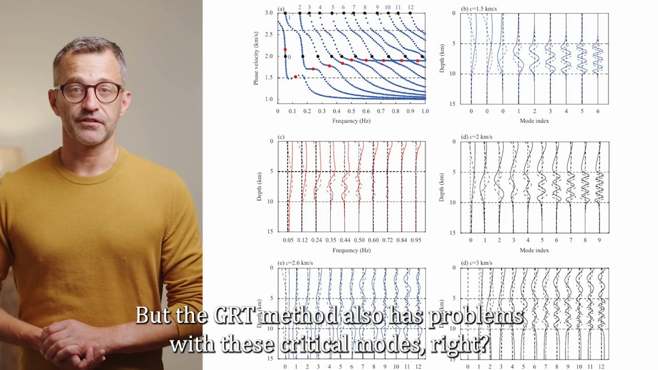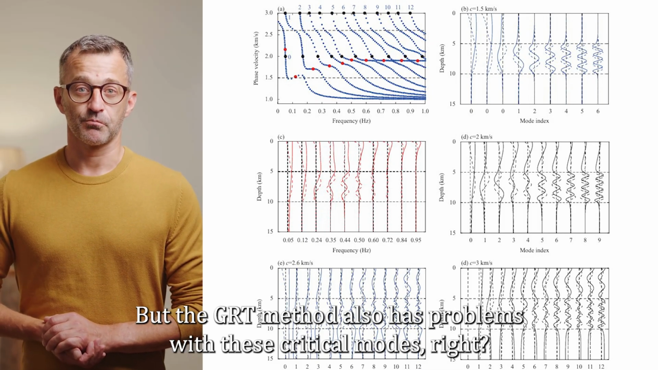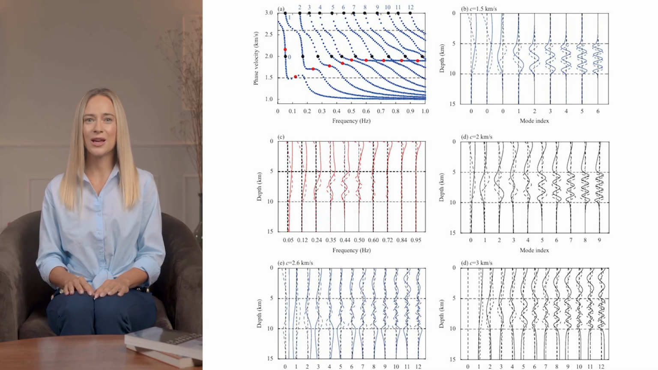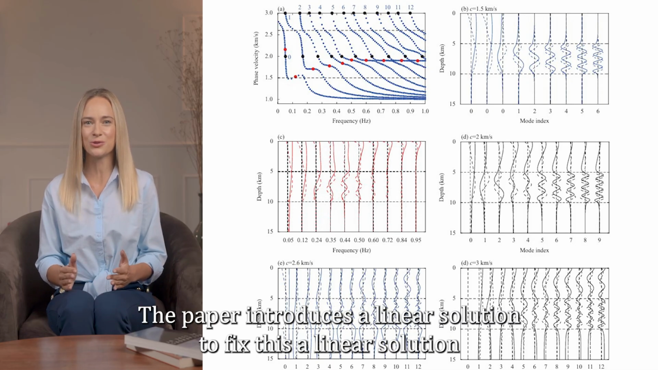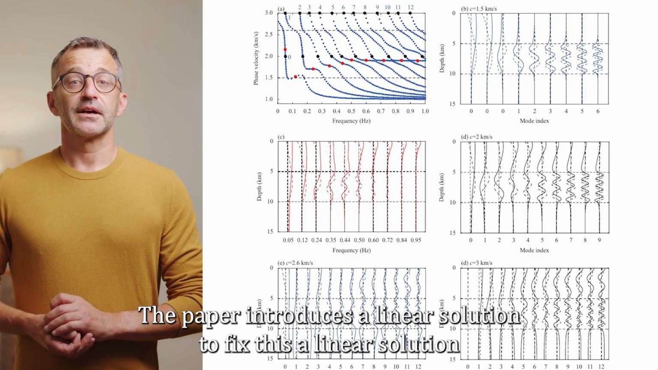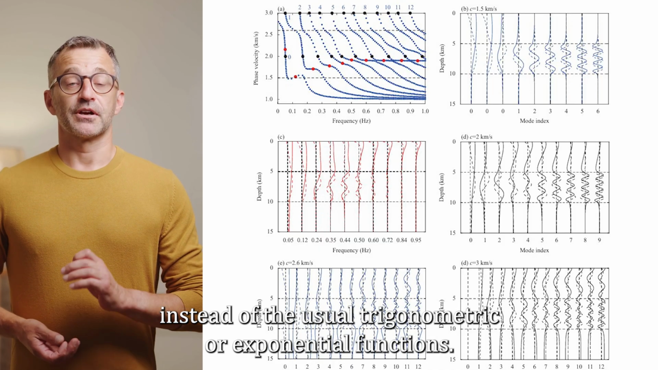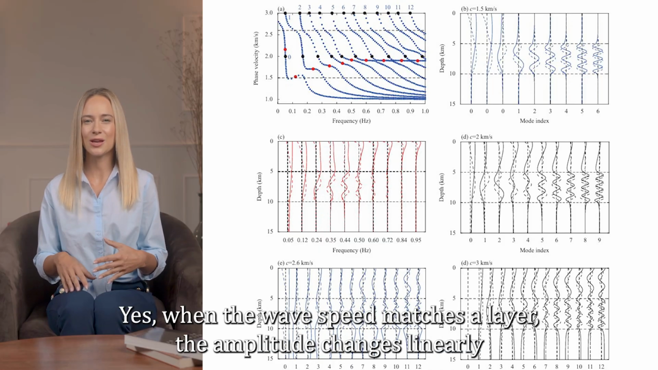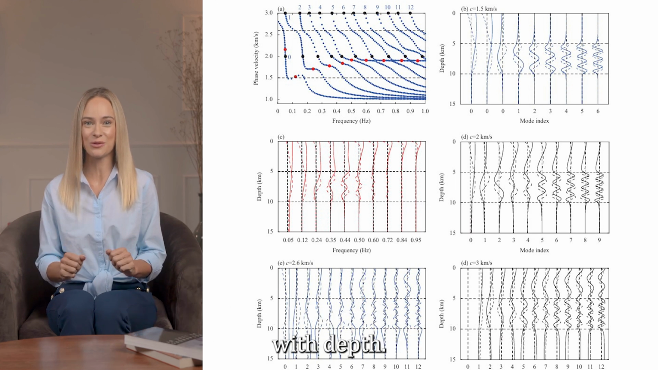But the GRT method also has problems with these critical modes, right? Yes, the standard GRT equations become singular. The paper introduces a linear solution to fix this. A linear solution? Instead of the usual trigonometric or exponential functions? Yes, when the wave speed matches a layer, the amplitude changes linearly with depth.